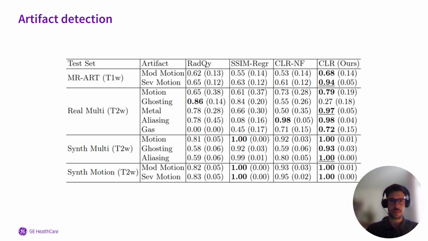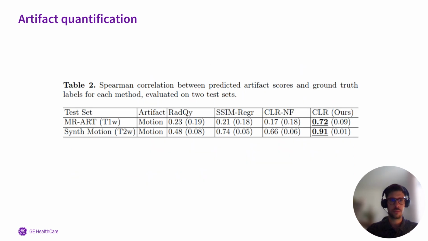The best performance is highlighted in bold, and as you can see, our method achieves the best performance across the 4 test sets. We evaluated the methods for artifact quantification as well by computing the Spearman correlation between ground truth labels and artifact scores. And as you can see, the table demonstrates that our method significantly outperforms other approaches on both datasets.